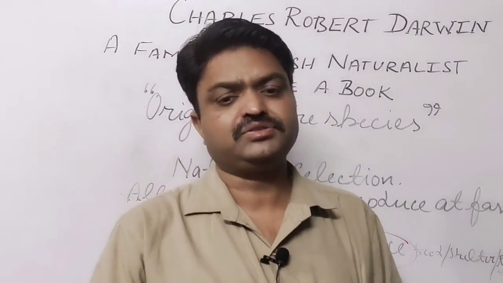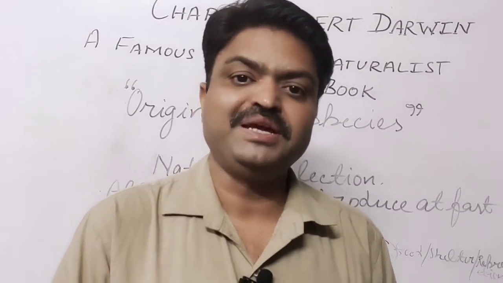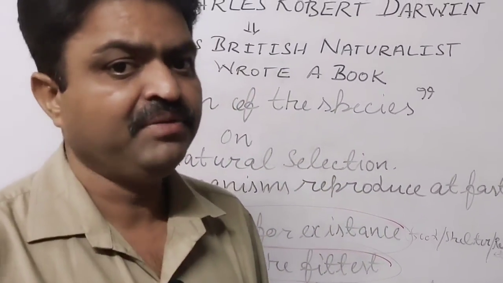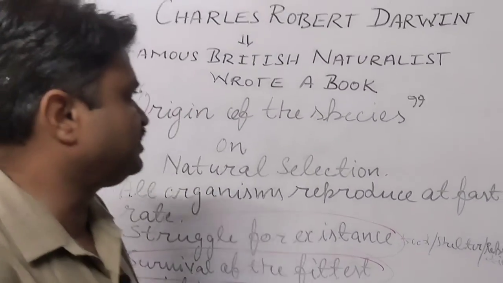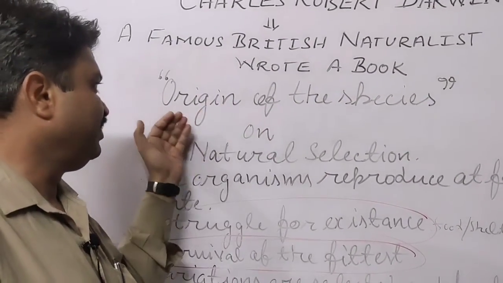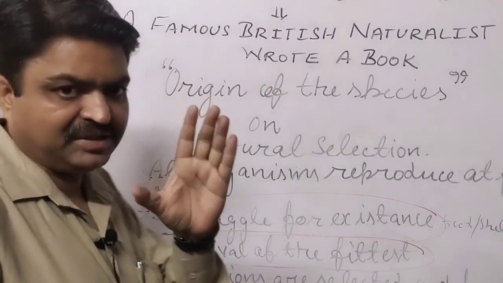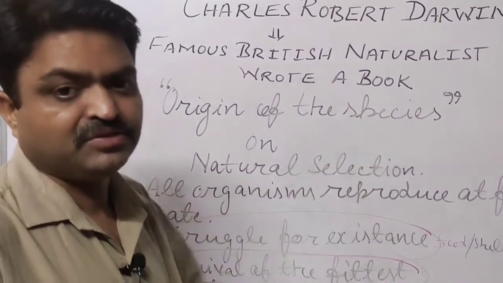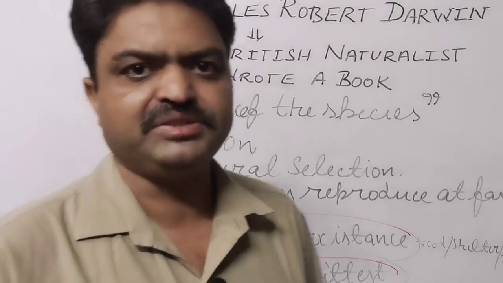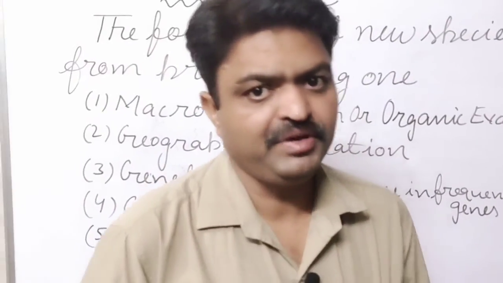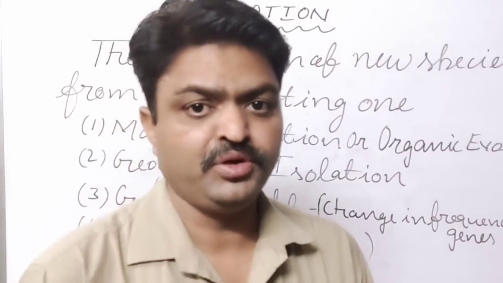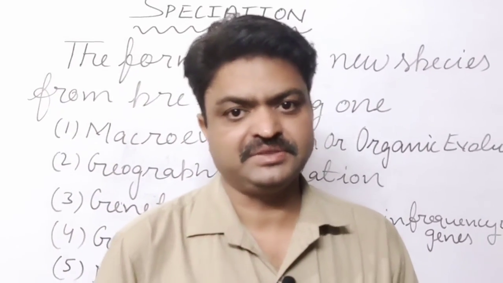Now we will discuss speciation, and that concept was given by Charles Darwin with the help of his book. And what was the title of his book? Origin of the Species. Now, one important concept from the exam point of view is speciation.